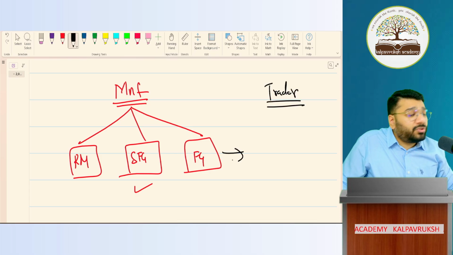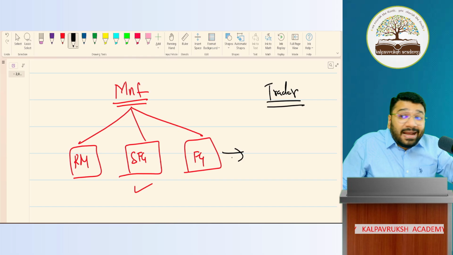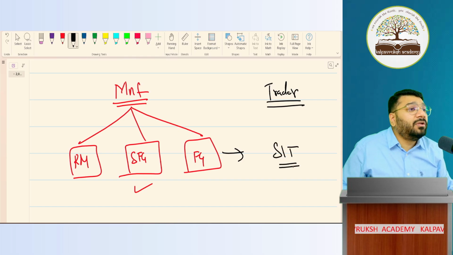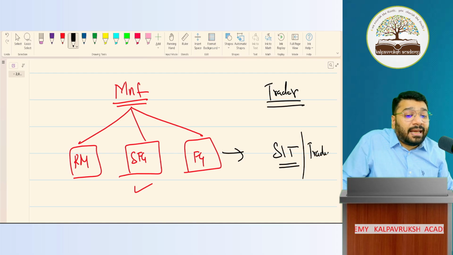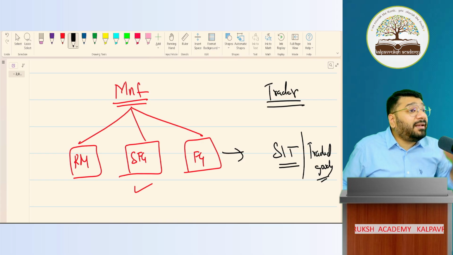Now this finished goods, who will buy? Trader. Now the trader will not call this finished goods. He will call it SIT, stock in trade. He will call this traded goods. What will he call this? Traded goods. He will not call it finished goods. So what is finished goods? Finished goods is nothing but the result of manufacturing. Got it, not got it?